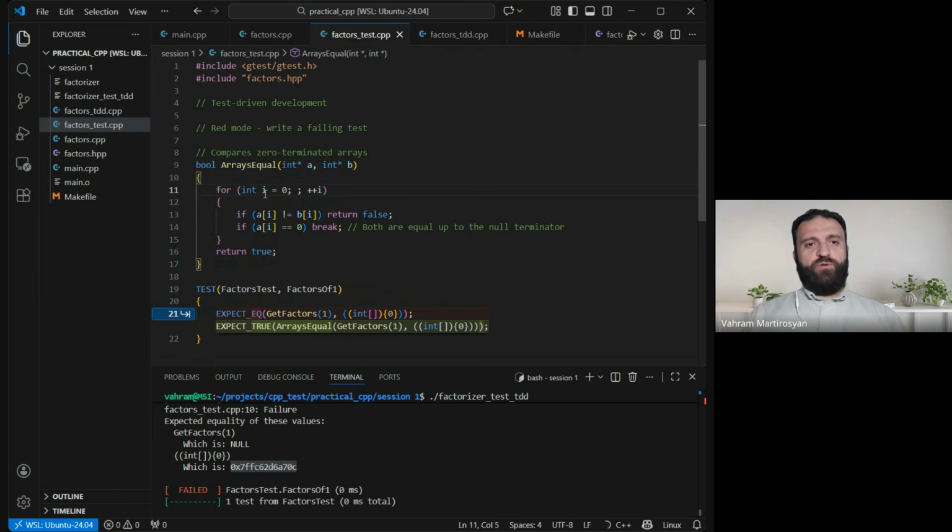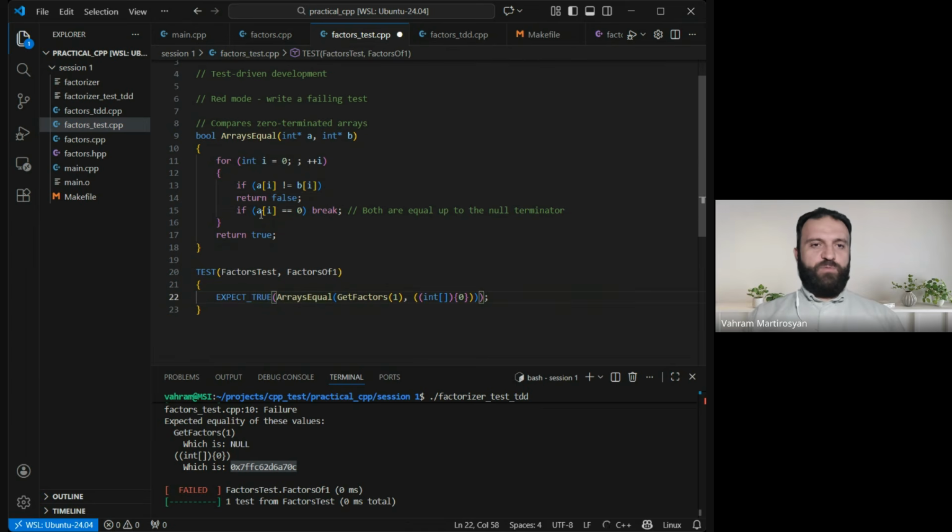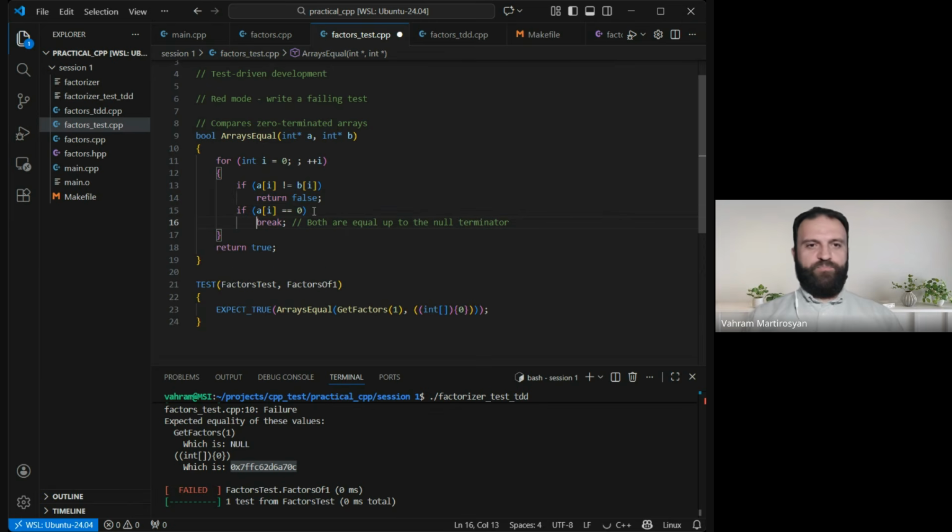Okay, a for loop which goes forever, because again, we don't know when we should stop, because this is our break condition, right? So whenever we see that they are different, we return false immediately. But if we continue for some while and we get to a zero value, so A[i] is zero, but it is different from B[i], we should stop, obviously. And equal, well, if they were different, we would return false. So if A[i] is zero and they are equal, well, both ended, right? So this is the logic, a very strange logic. Zero terminated strings and arrays are really strange.